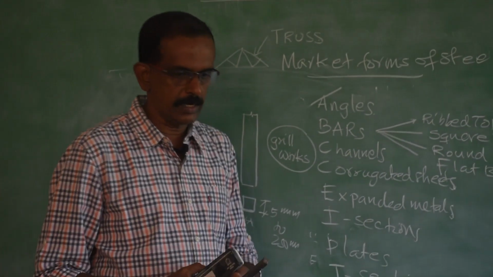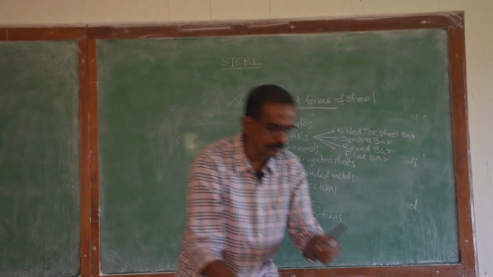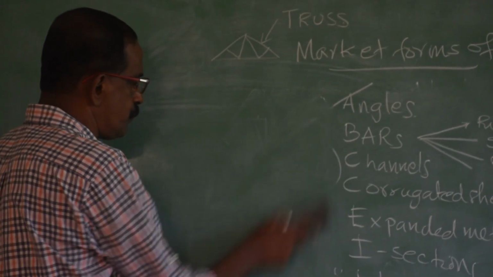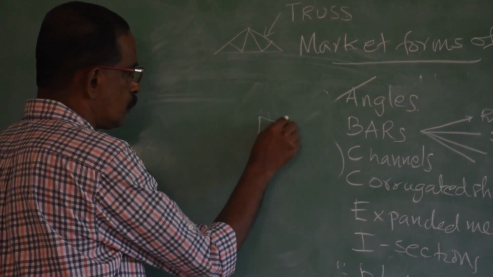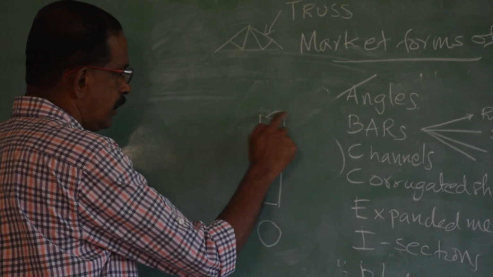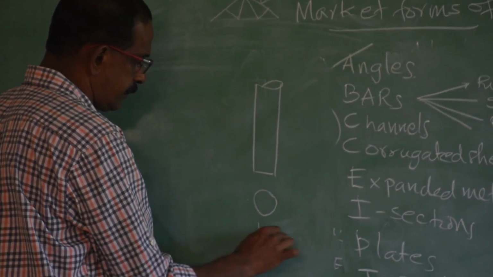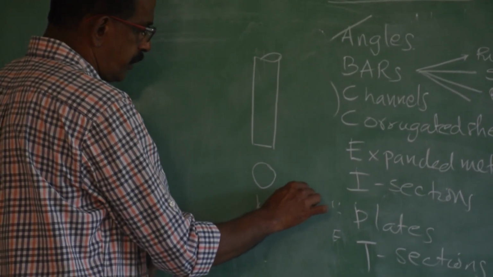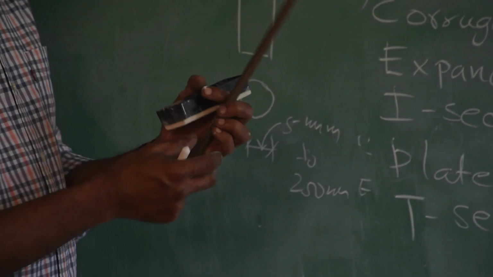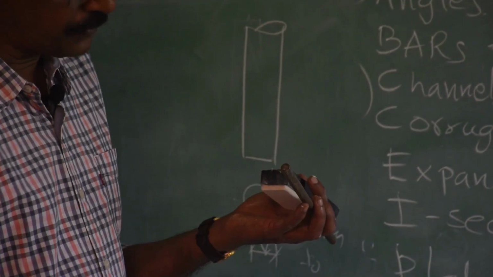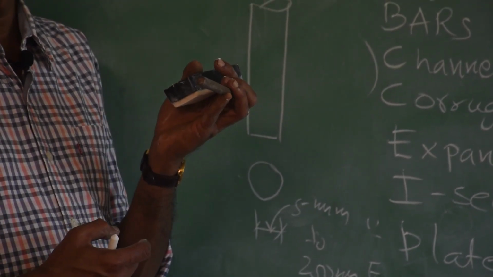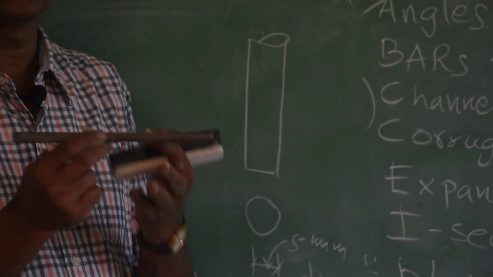Now, coming to the round bar. This is a round bar. If you draw the front view, that is the elevation, it looks like this circular section. I can't show the full length, that is why it is shown like this. Here the diameter varies from 5 mm to 250 mm. I think this is a 10 mm round bar. So, what is the use?